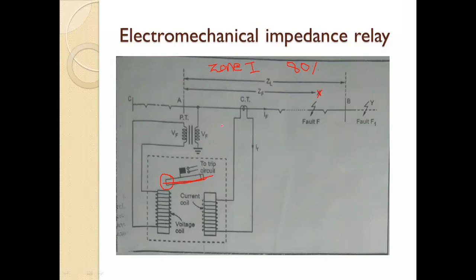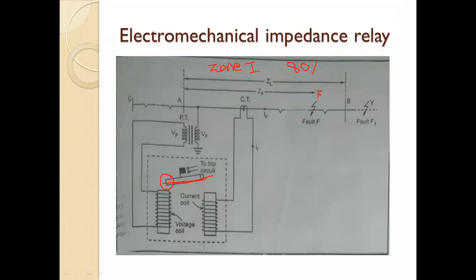Now when the fault occurs, is this clear up to this point, how the diagram is? Here we are considering one transmission line, section A to B. Total impedance is ZL.